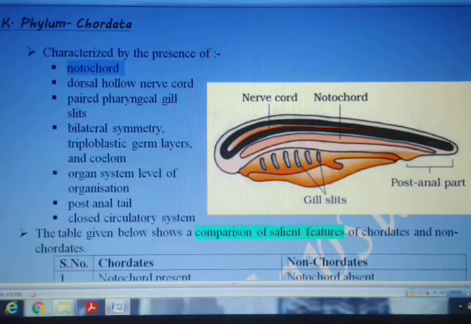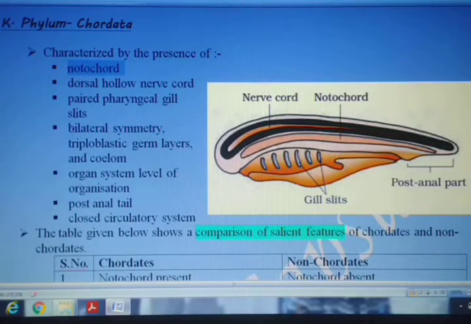Now, we will be discussing a little later the three subphyla which are classified under this phylum Chordata. There are some differences in the presence of this structure called notochord, and the duration, meaning the life stage, as to at what stage the presence of notochord is found in them.